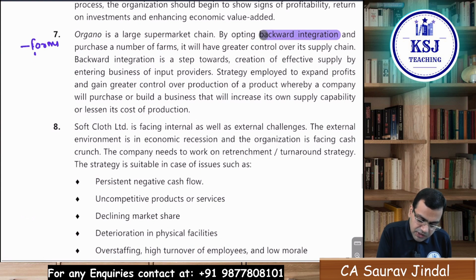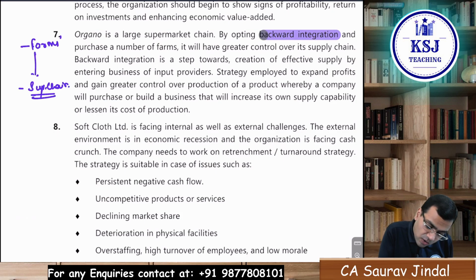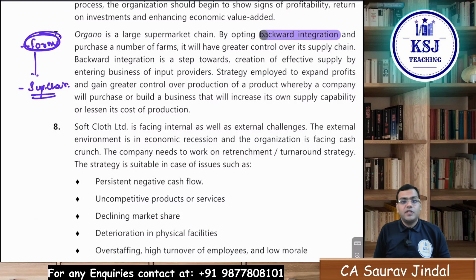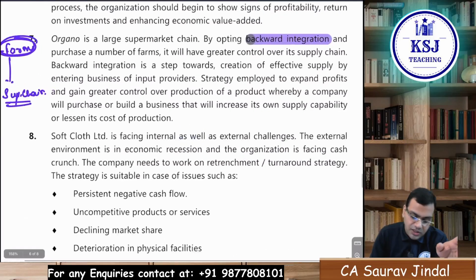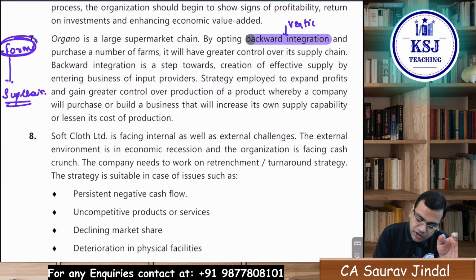These farms are providing the produce to this supermarket chain. Right now, this supermarket chain says we will acquire these farms which are providing us with the material. So they are going for the backward integration, backward vertical integration. You can mention here the backward vertical integration.